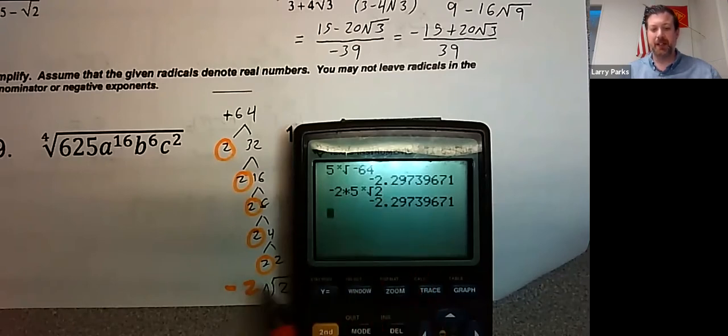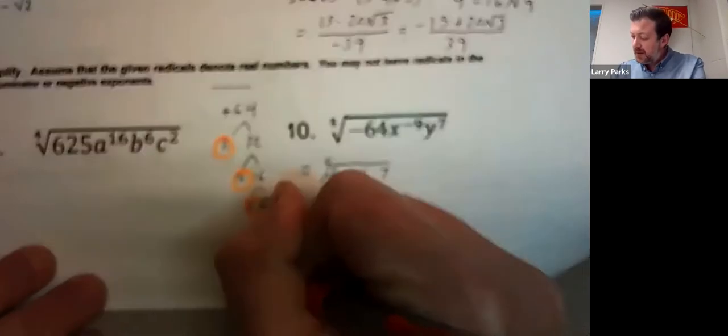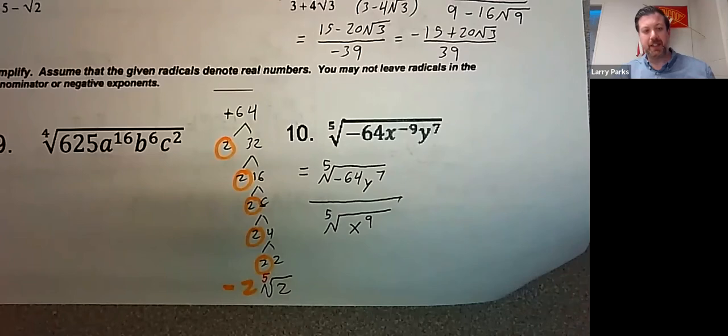And then I typed in what I thought it was, negative 2 times the 5th root of 2, and that's negative 2.29. Just wanted to check my decimal, and I did forget the 5 here, because that's still the 5th root.